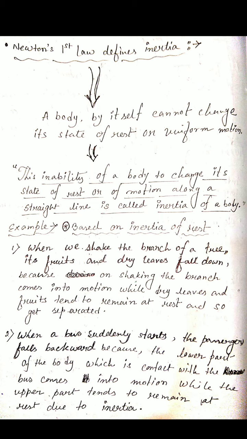Another example: when we shake the branch of a tree, its fruits and dry leaves fall down because of this inertia of rest. The branches come into motion, but the fruits and the dry leaves attached to that branch also try to remain at rest due to the inertia, and that's why they get separated. There are many examples based on the inertia of rest.